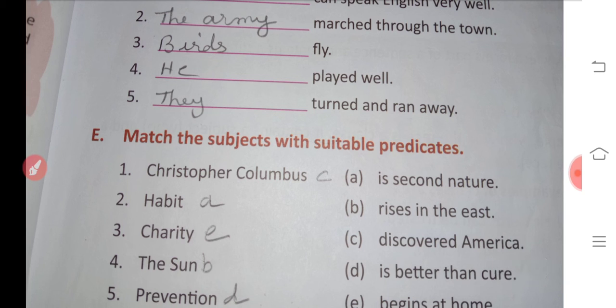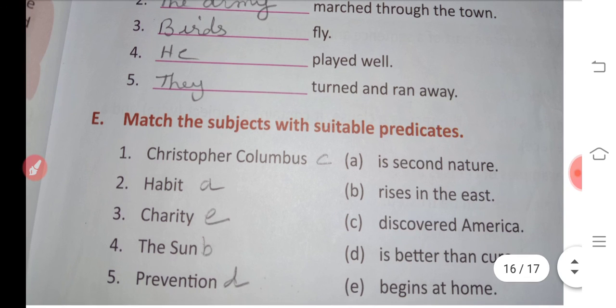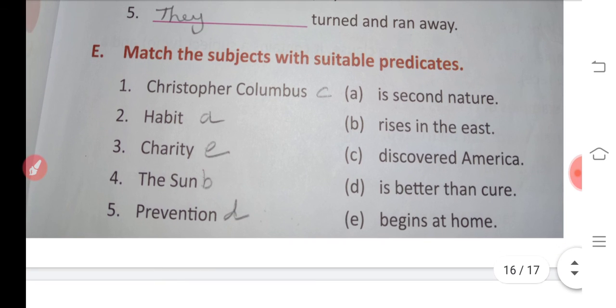Now E number is given. Match the subject with a suitable predicate. There, Christopher Columbus, C number is given: discovered America. Habit, A number is given: is second nature. Third, charity, and last, E number is given: begins at home. The sun, B number: rises in the east. Prevention, D is given: is better than cure.